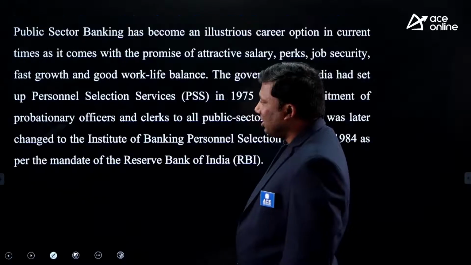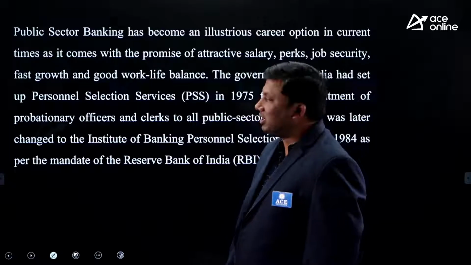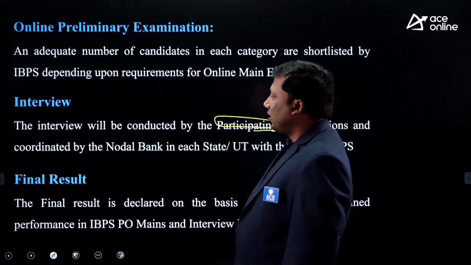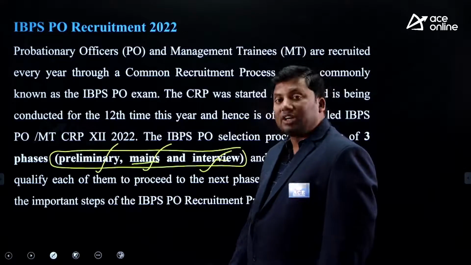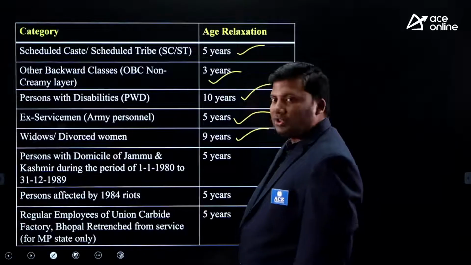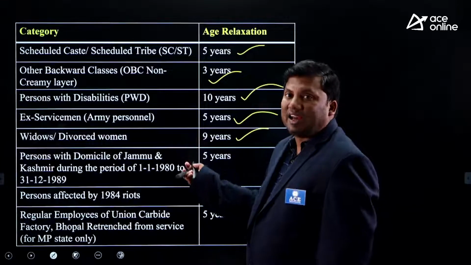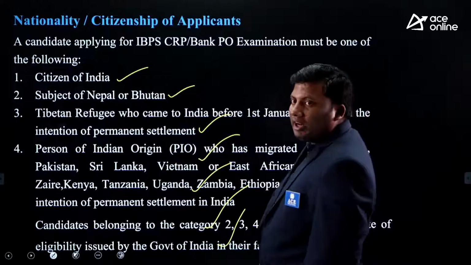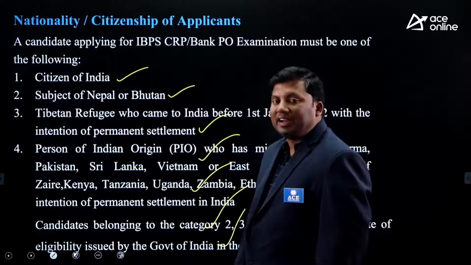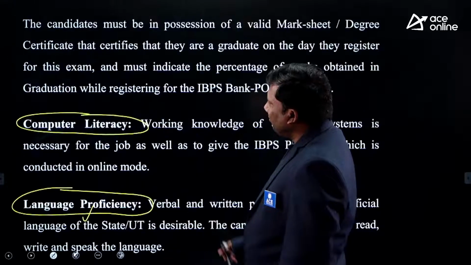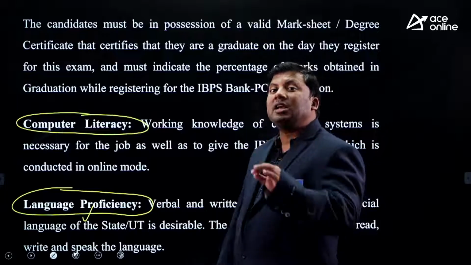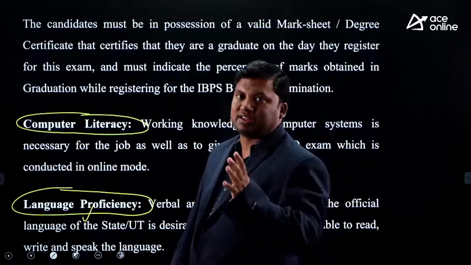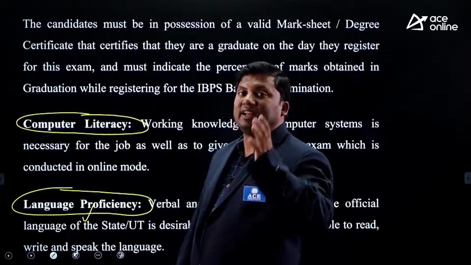Some examination related information: which are all the banks that are participating, what is the position for which you are writing the examination, what are the phases of the examination, what is the age relaxation in case you belong to any of these categories, what is the locality related information. Not a single piece of information I missed, which a student requires before writing the exam.